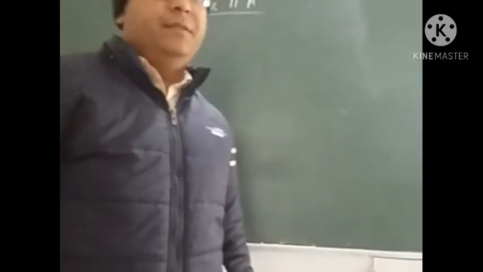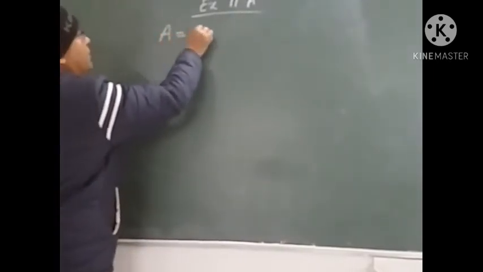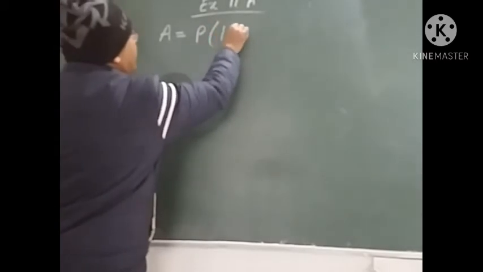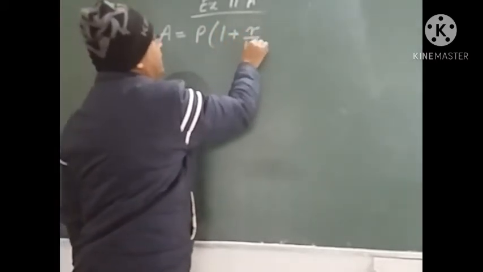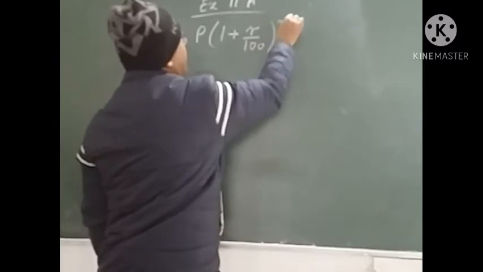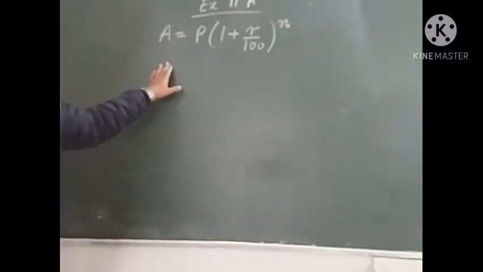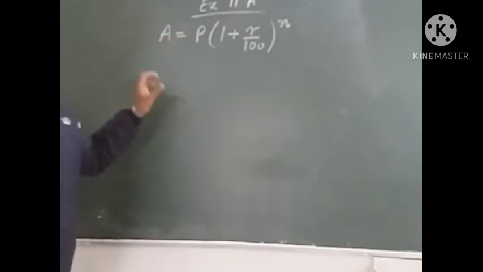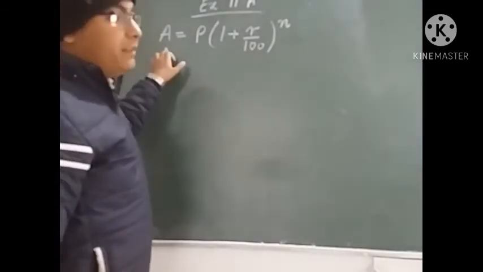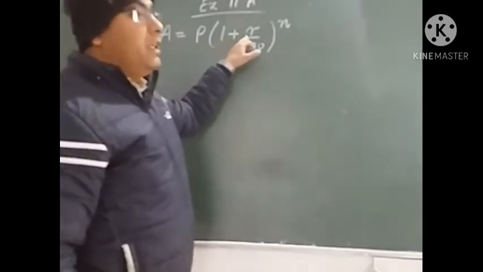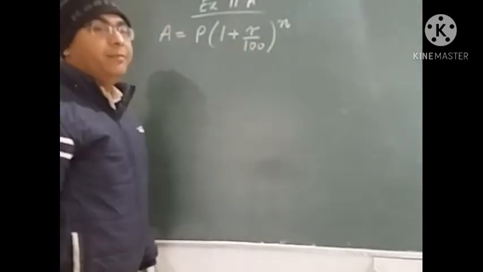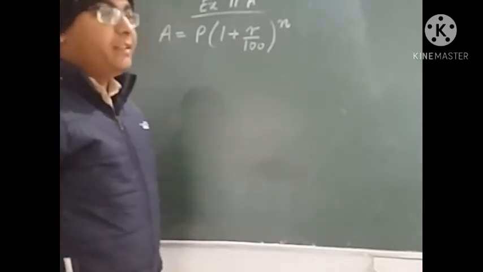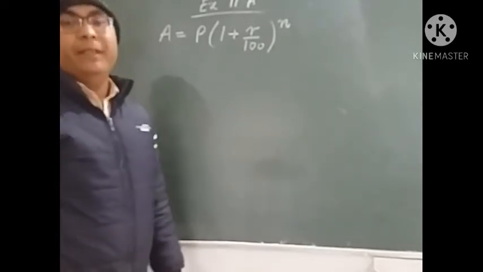Whenever we have to find the compound interest or amount using the formula, amount is equal to principal into 1 plus R upon 100 to the power n. You just need to remember this formula for the amount, and then we can subtract the principal from the amount to get the compound interest. Here in this formula, A is amount, P is principal, R is rate of interest, and N is time in years. If the compound interest is calculated annually, then N will be in years.